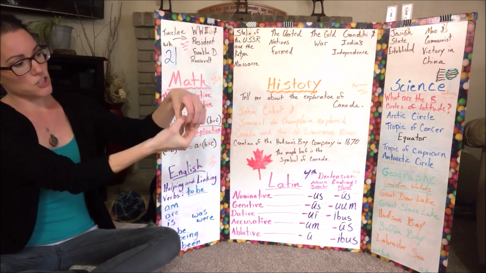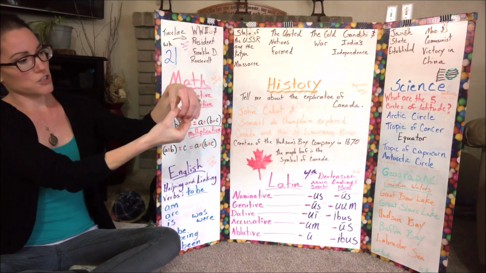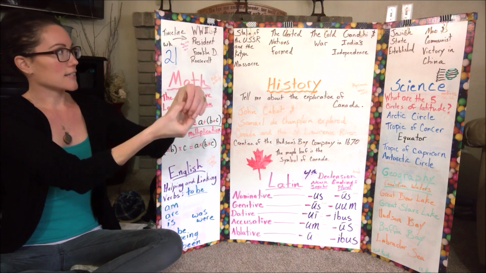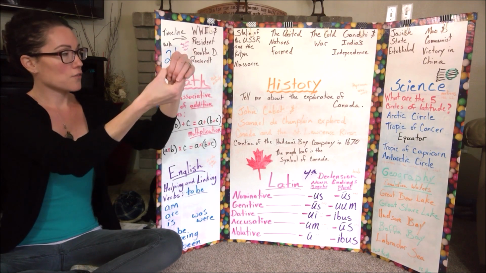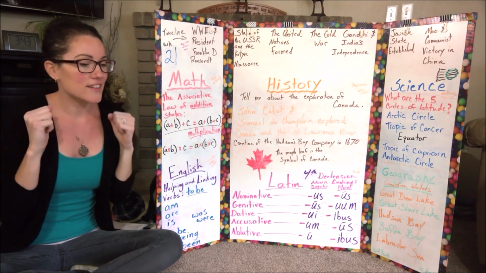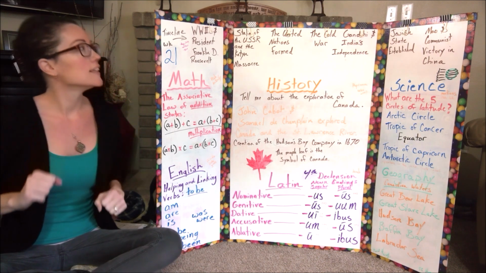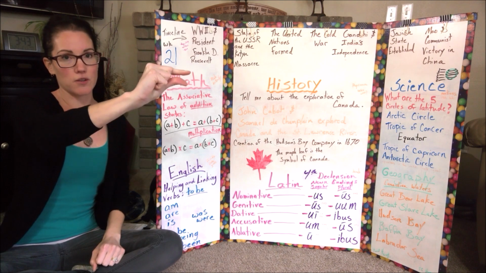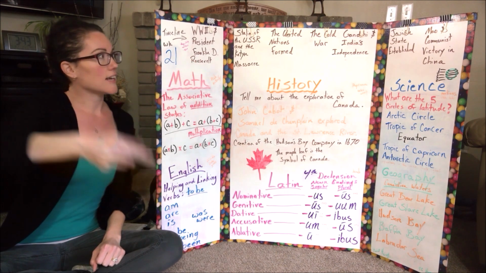The United Nations formed, so we're just going to unite our two hands. We're just going to show that they're coming together and uniting. The United Nations formed. The Cold War. Just going to do the sign for cold. This is the ASL sign for cold. Gandhi. We're going to do our ASL G. Gandhi and India's